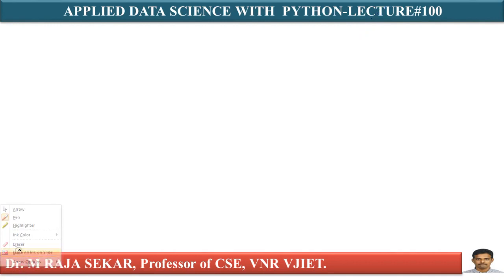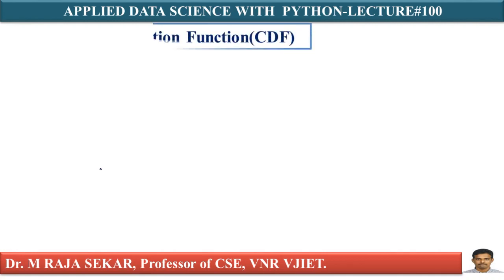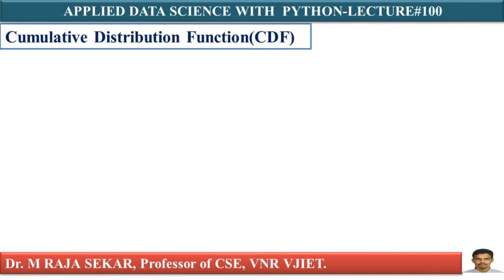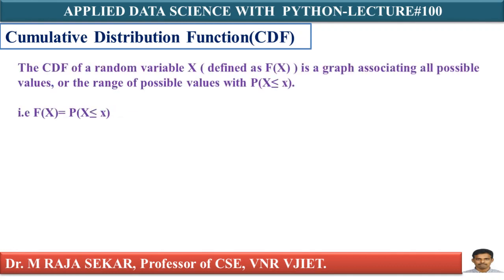In this lecture, we will try to understand cumulative distribution function, mean, that is expected value, variance, and standard deviation of a discrete random variable. First, we will try to understand what is cumulative distribution function.